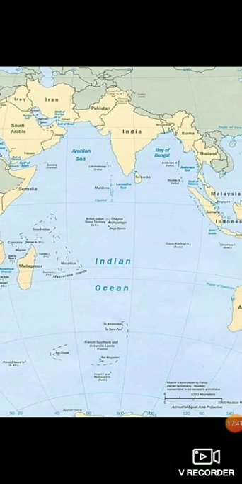Now let's move on to the Indian Ocean. The Indian Ocean is the third largest ocean, and it is roughly like a triangle. It forms a triangular shape. The Atlantic Ocean, we saw, formed an S pattern. The Indian Ocean forms a triangular shape, and it is the only ocean in the world which is named after a country. Obviously the Indian Ocean is named after India. No other ocean in the world is named after a country.